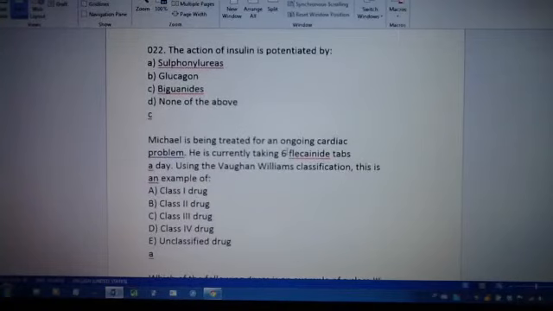22. The action of insulin is potentiated by A, sulfonylureas, B, glucagon, C, biguanides, D, none of the above. The answer is C, biguanides. The action of insulin is potentiated, strengthened by the biguanides. What do the sulfonylureas do? They cause the beta cells to secrete more insulin.